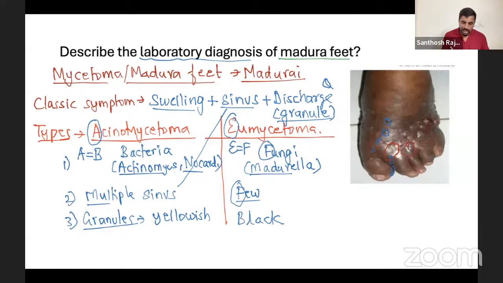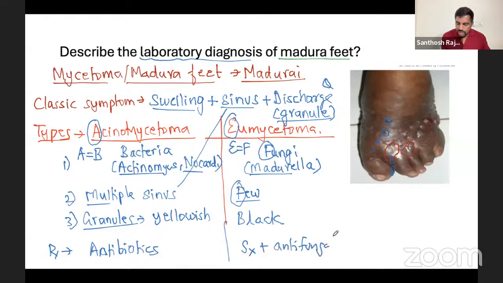This is the difference. And of course, when you talk about the treatment for actinomycetoma, you go with antibiotics. For eumycetoma, you have to do surgery first, followed by antifungal. But surgery is the main thing here because it will not be easily destroyed by antifungal drugs. Okay, so that's one thing.